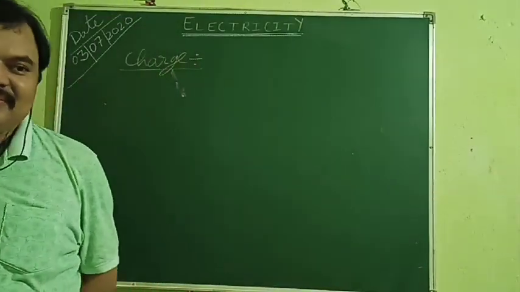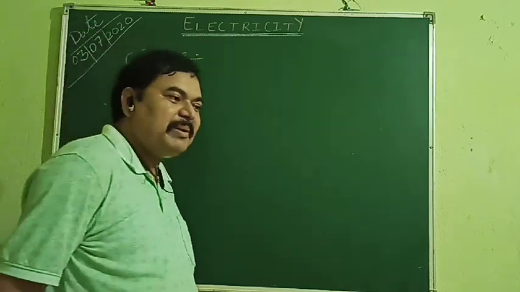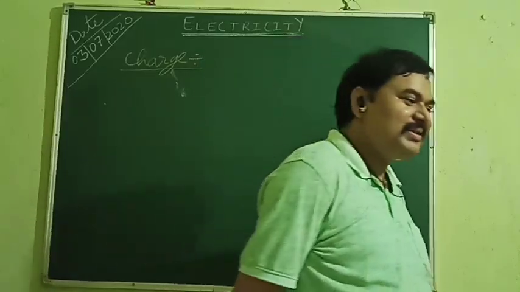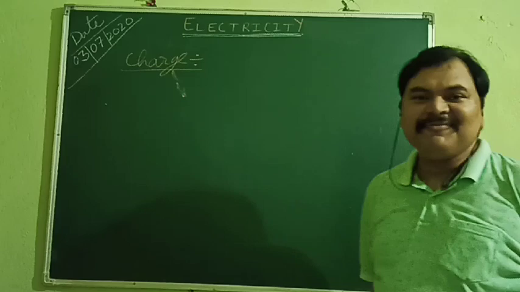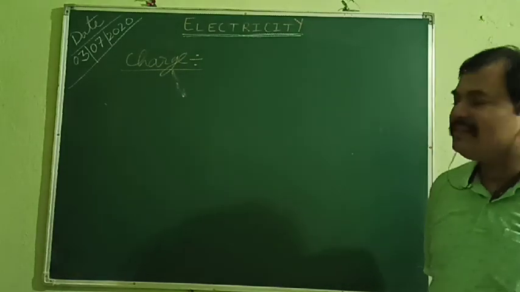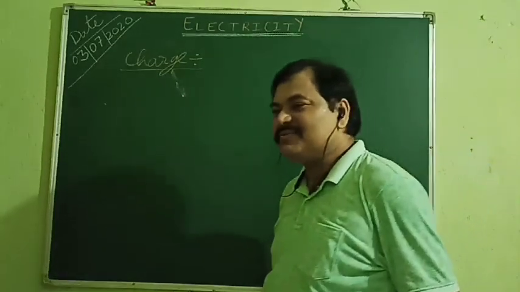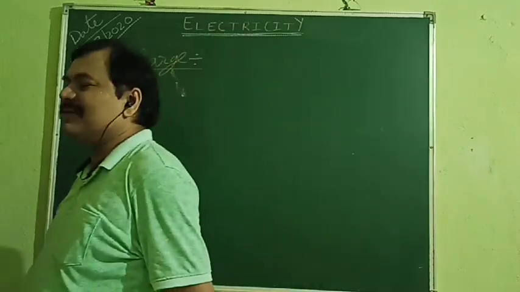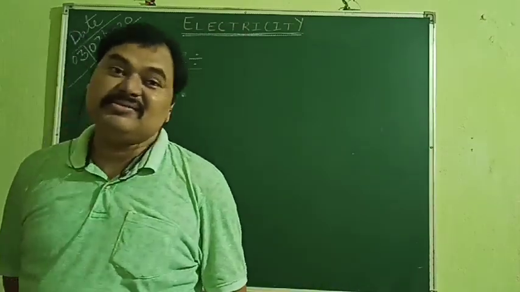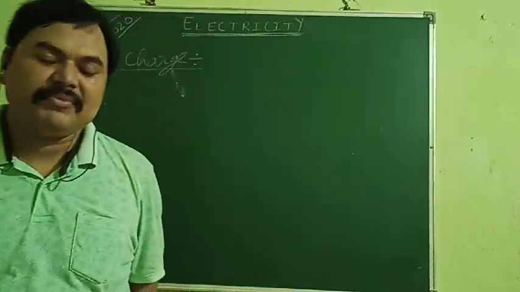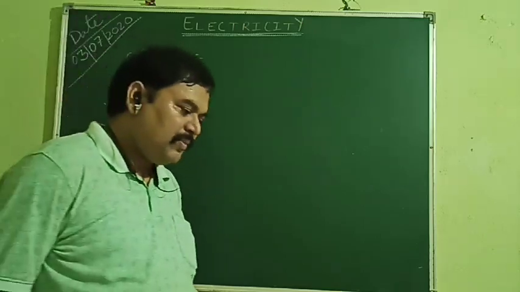No. So the hardware part you can predict, but the software part is very difficult. In the same way, we cannot predict the amount of charge. So charge is which type of property? It is intrinsic, meaning an internal quantity or internal property.